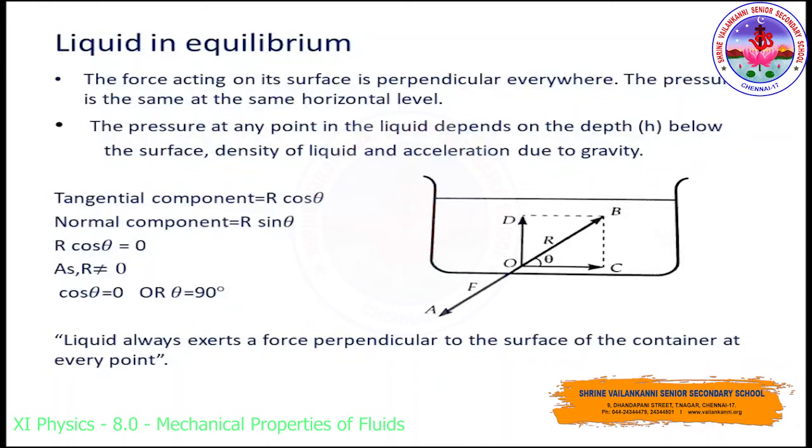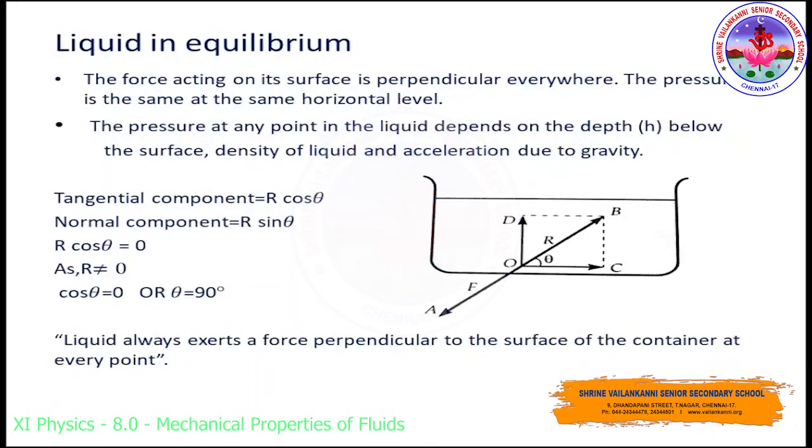The reaction R along OB has two rectangular components, along the x-axis and the y-axis. One is the tangential component, in the OC direction, which is R cos theta. The OD direction is the normal component, which is R sin theta.